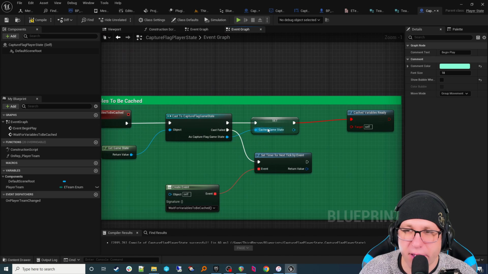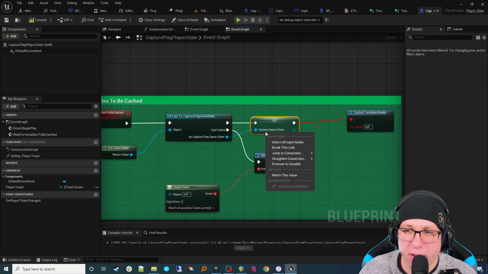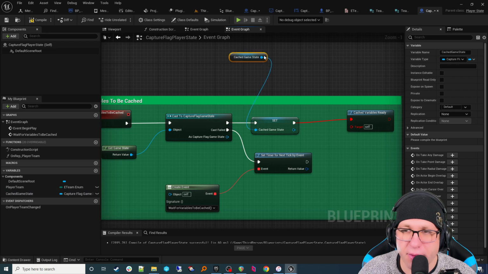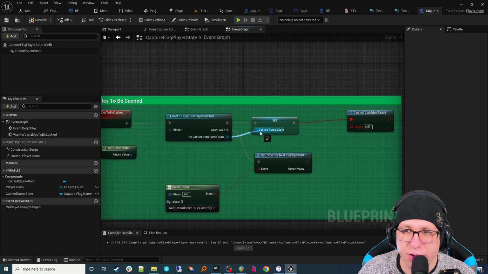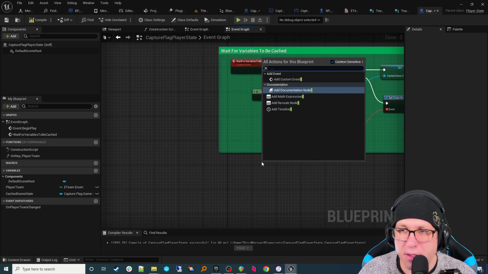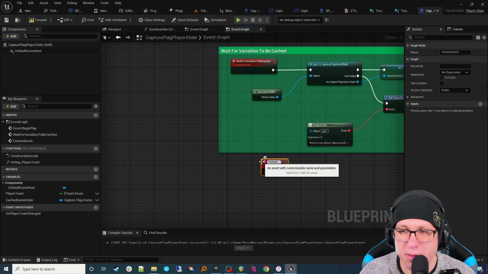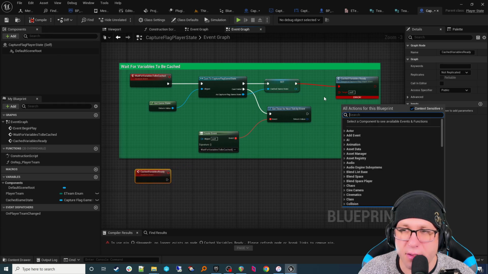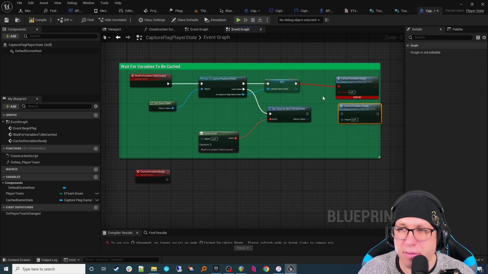Wait for cached variables. Okay, so we don't have a game state, so we want one. That's a copy paste node, that's why it's blurred out. But we need to promote it to a variable. And when you do that, it spaces it out here. Just fix that. There you go. And then you don't have to worry about that. So just reconnect it, hook it up. And then we need to make an event. Okay. Will that fix itself? Does not. That's fine. Just delete that.